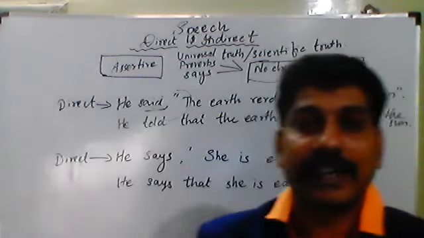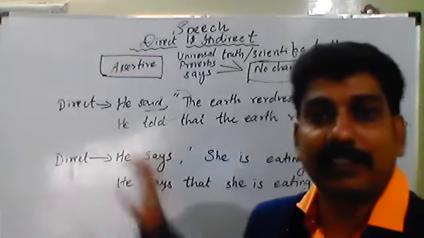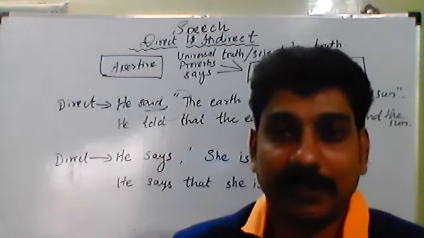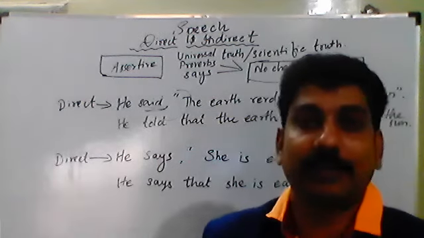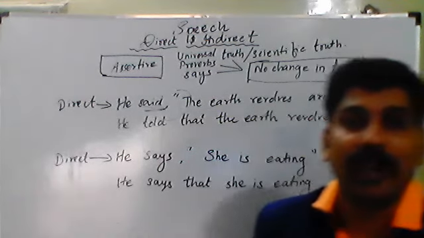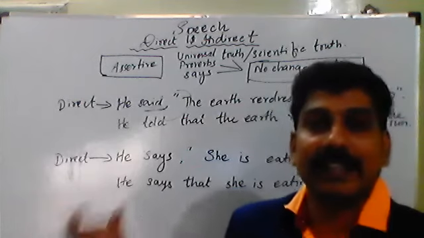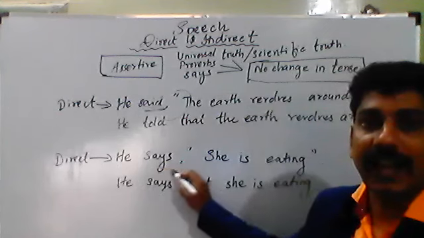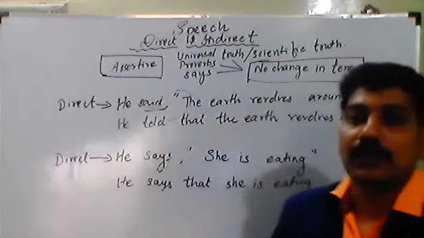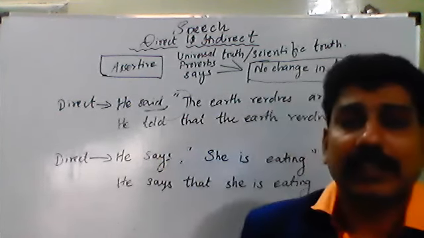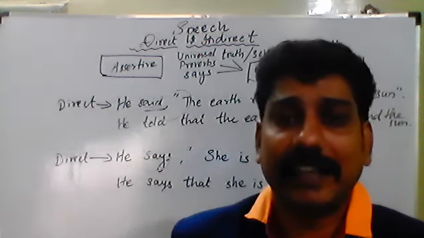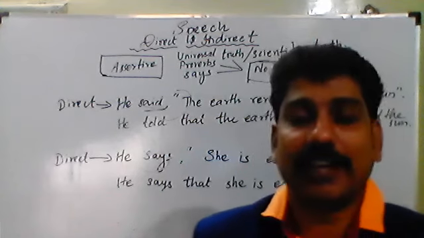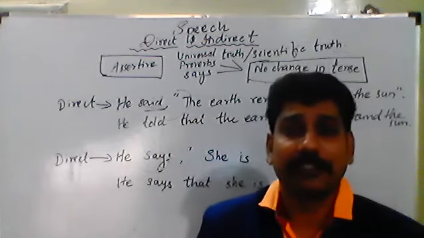One more important thing: in direct speech there will be inverted commas, but when we go for indirect speech, we cannot use any inverted commas. Keep this in your mind. Now come to the next type of sentence, the same assertive. See here, I have written the word says. Since says is written there, I cannot change the tense.